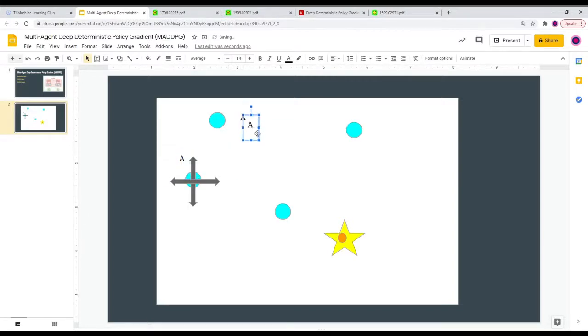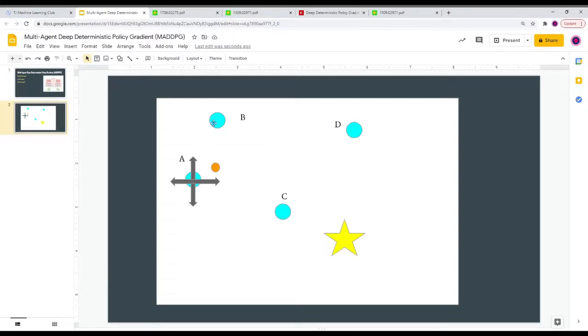Agent A, agent B, agent C, and agent D. Right? So let's say that you're agent A, and you're trying to learn, and the ball is like right here. So if we look at this as humans, we're like, okay, if agent A moves a bit up, a bit down, and then just kicks the ball so that it rolls towards a star, it's probably a pretty ideal course of action, right?